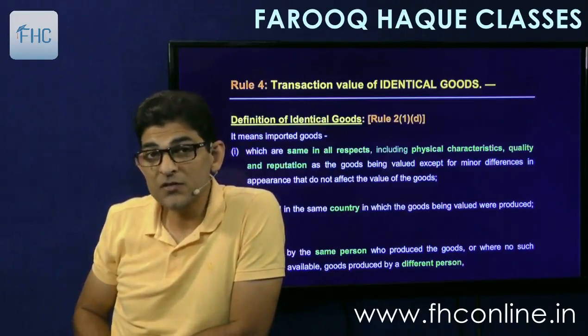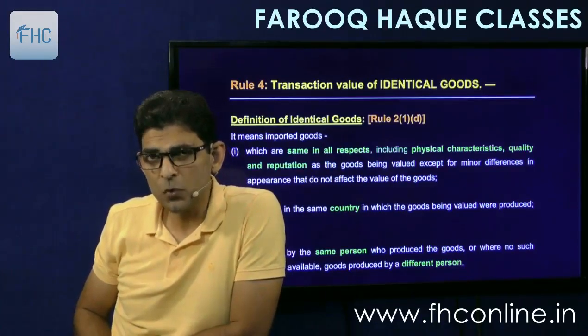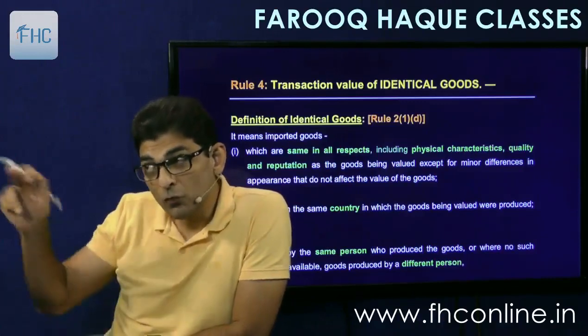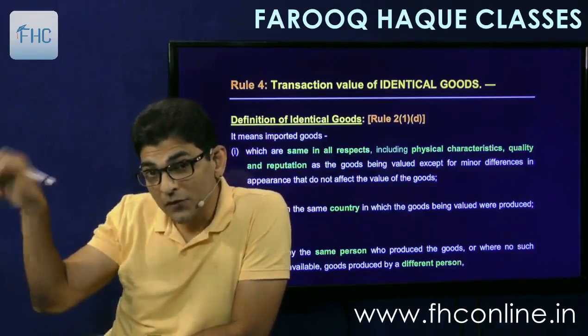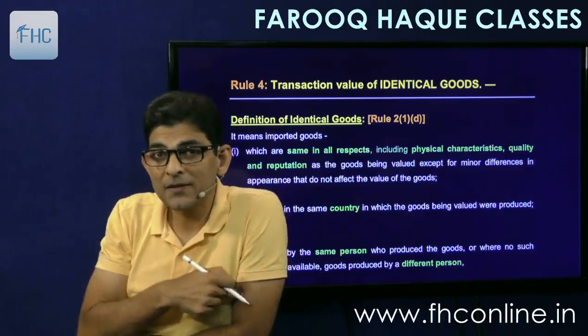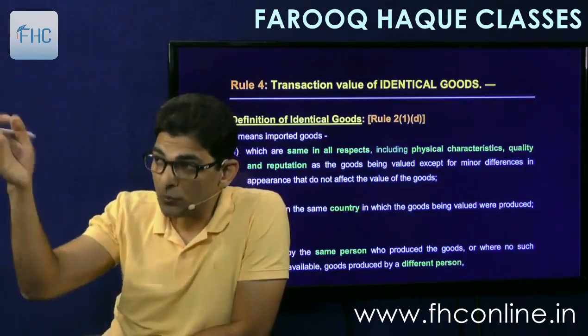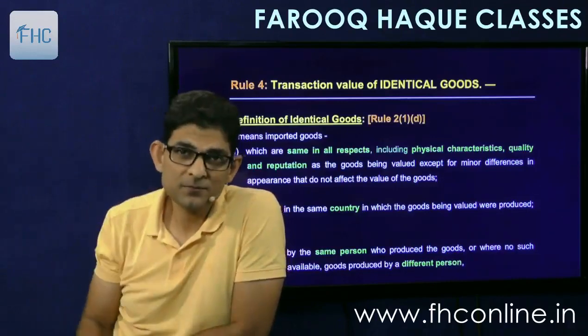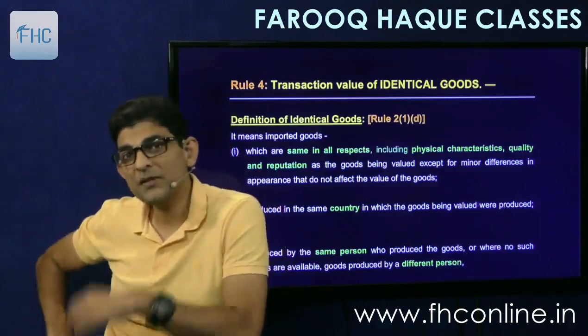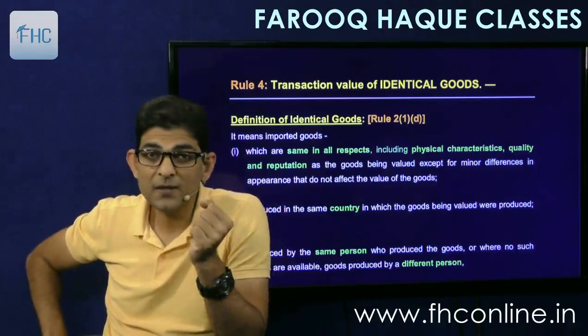Similarly, if the quantity is different, if my quantity is much more than his, then he would not have got the quantity discount. So we'll reduce the quantity discount that I am getting because of high quantity, and after reducing it, the price will be taken as my price.